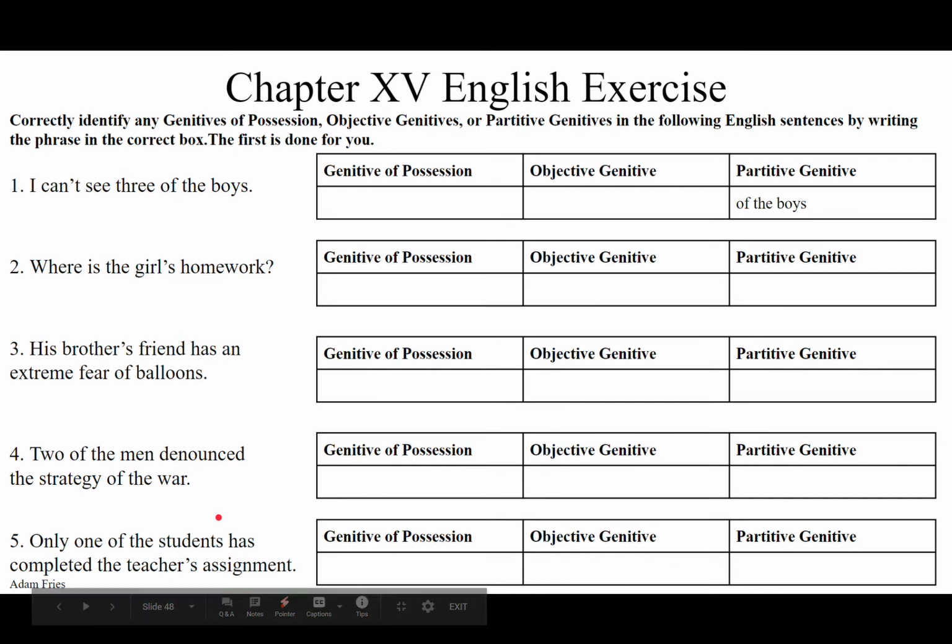Sententia quinta. Only one of the students has completed the teacher's assignment. Oh no. Only one out of the whole group of students. Only one, that small part, one, so partitive genitive, of the students, has completed the teacher's assignment, the assignment of the teacher. The assignment belongs to the teacher. Teacher owns the assignment. So genitive of possession, teacher's, with the apostrophe S.